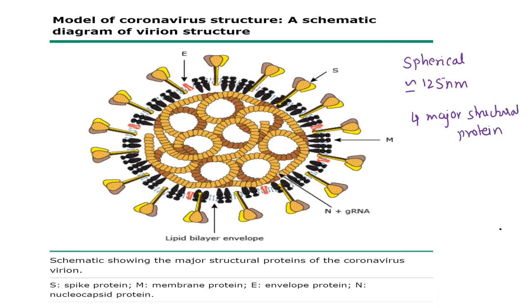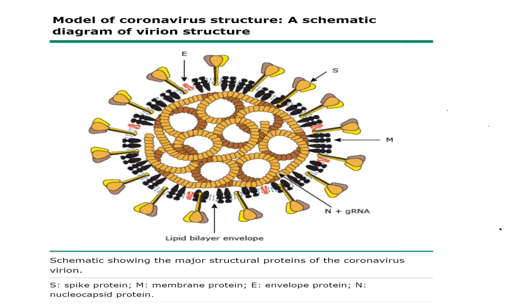Let's discuss first which are these four major structural proteins. As you can see in the slide, the four major structural proteins are the S protein, then the M protein, then the E protein, and then the N protein. Now we'll see one by one what these proteins are and what their role is.